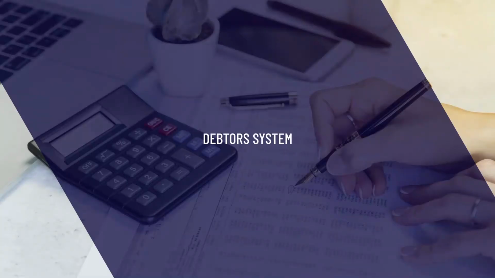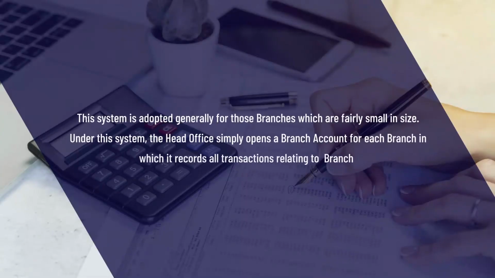There are various methods by which the head office usually keeps branch accounts in its books. The first one is the debtor system. We are now discussing the various methods by which the head office keeps the branch account in its books. The first one is the debtor system. This system is adopted generally for those branches which are fairly small in size.